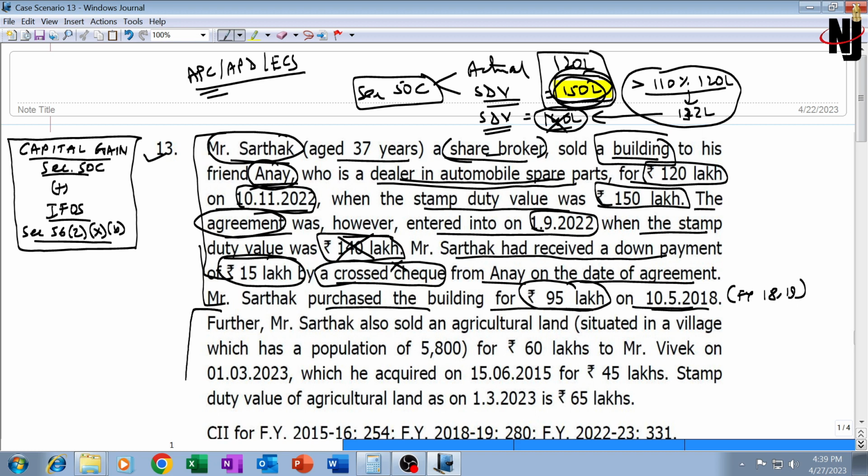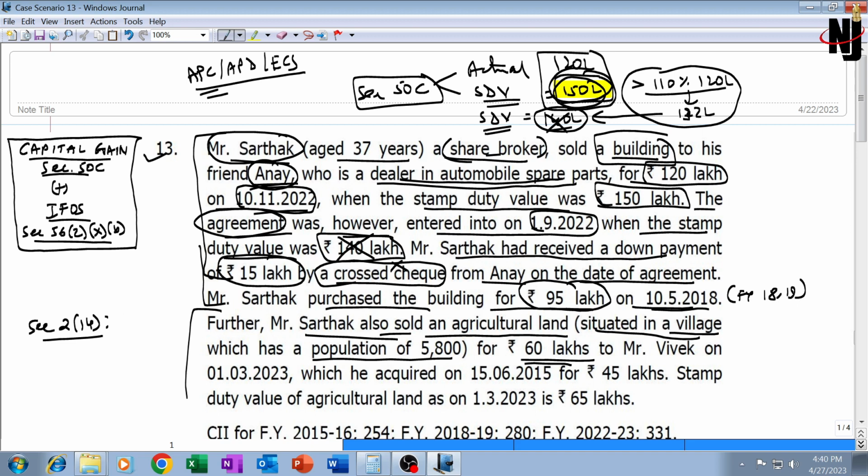Okay, further it says Mr. Sarthak also sold an agricultural land, situated in a village which has a population of 5,800. Now agricultural land is not a capital asset according to section 2 clause 14. Therefore, there won't be any capital gain arising on transfer of agricultural land for rupees 60 lakhs, provided the agricultural land is situated in a village, that is, rural agricultural land it should be.